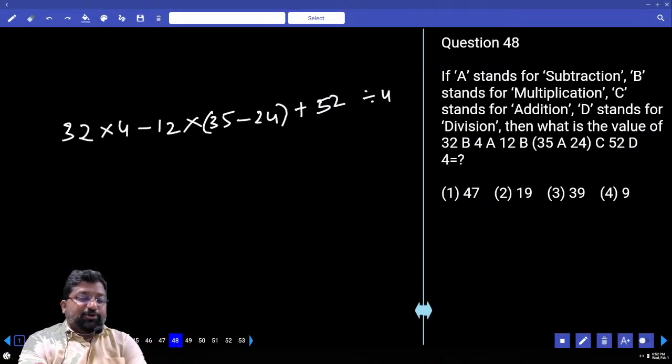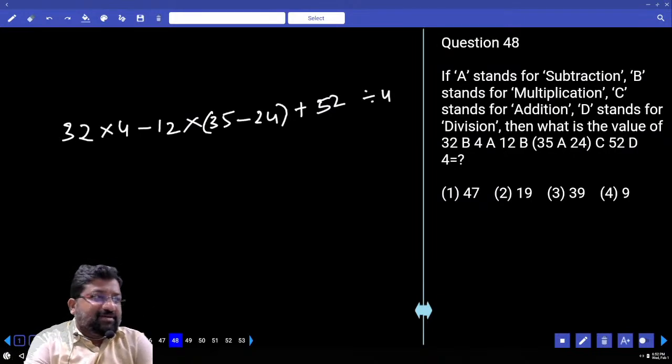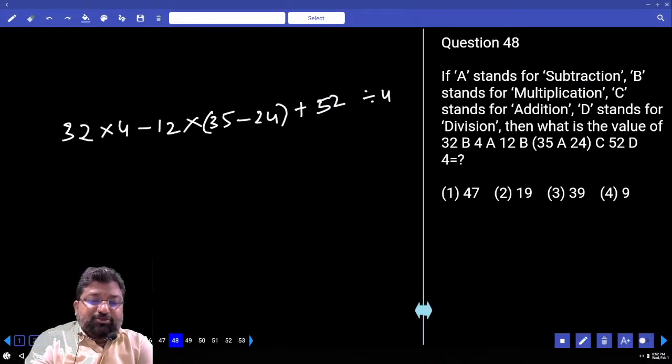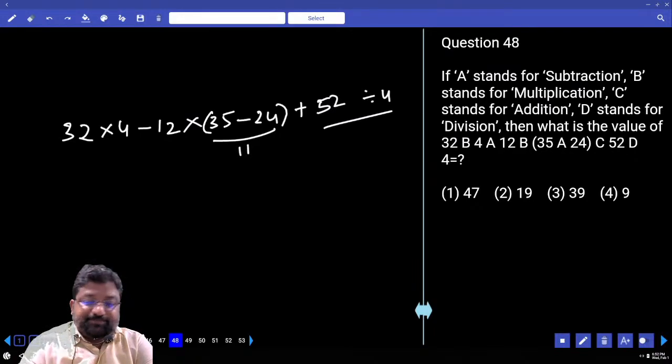So always concentrate on plus and multiplication. Wherever you have plus and multiplication, multiplication and division, they are separated by plus and minus. No problem. First పక్కా ఇదే కదా మరి రావాల్సింది. అప్పుడు అది ఎంత అవుతుంది? 11. తర్వాత 52 divided by 4. How much 52 divided by 4?